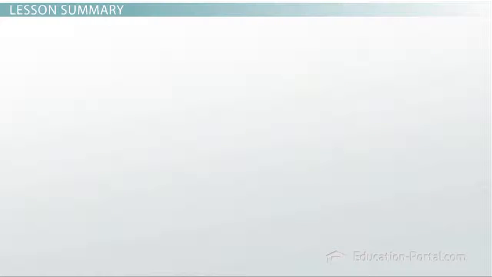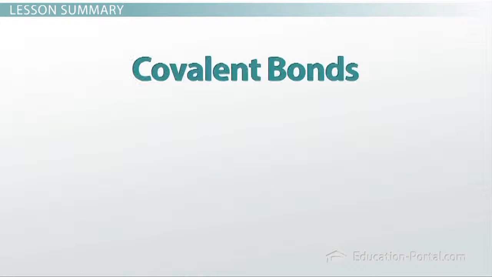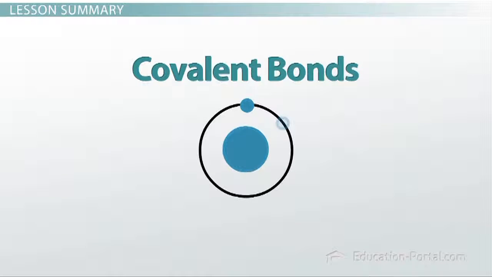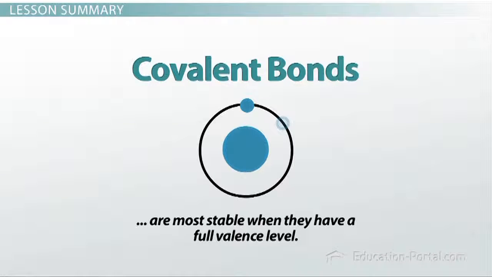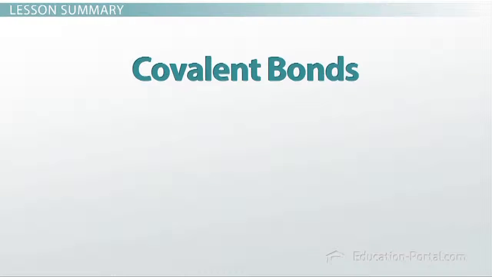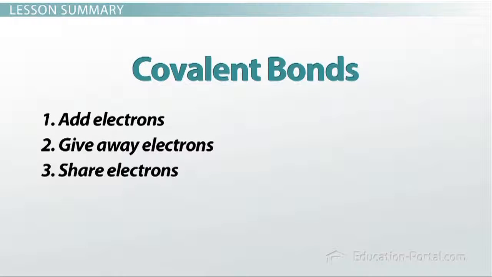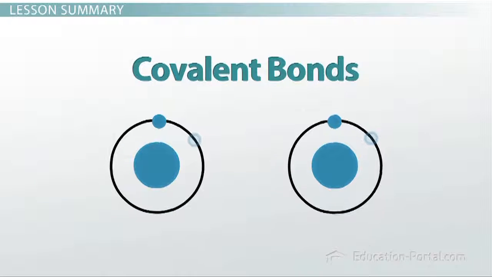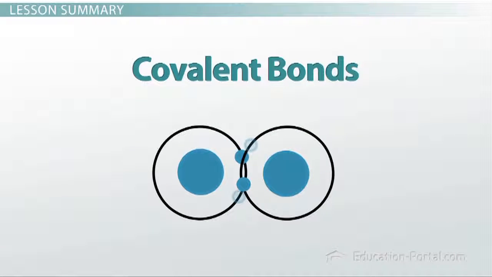We've learned a little bit about chemical bonding today, and also specifically about covalent bonds. We've learned that atoms are most stable when they have a full valence level. And so atoms that don't have a full valence level are always trying to achieve that state, either by adding, subtracting, or sharing electrons. And when these strategies are employed, the atoms become linked by a chemical bond. And these atoms that are linked by a chemical bond form what's called a molecule.